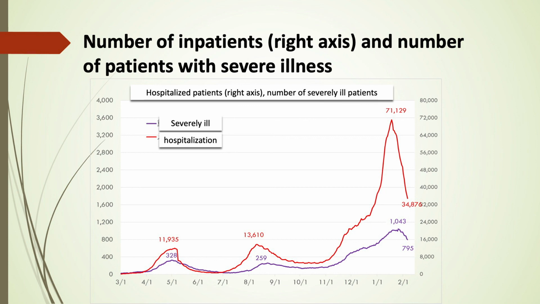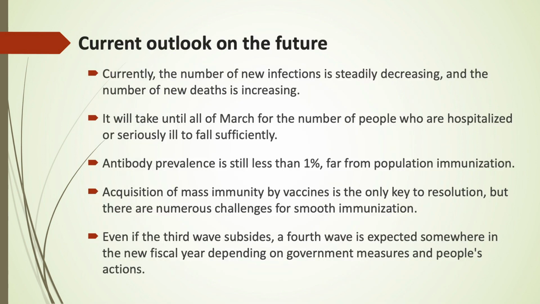Antibody testing of the general population was performed recently in places like Tokyo and Osaka, but antibody prevalence was still less than 1% in all regions. Positive rates of 60 to 70% are required for population immunization, but we are far from this. Acquisition of mass immunity by vaccines is thought to be the only key to a resolution. However, there are numerous challenges for smooth immunization, so it is hard to predict what will happen.